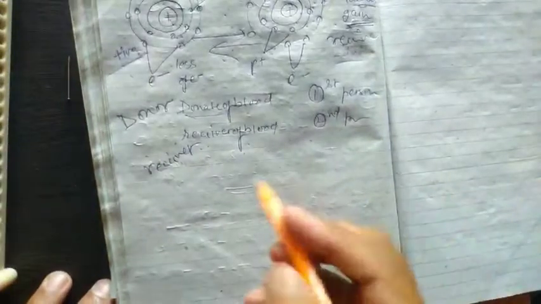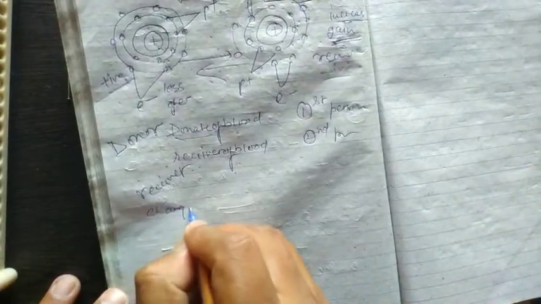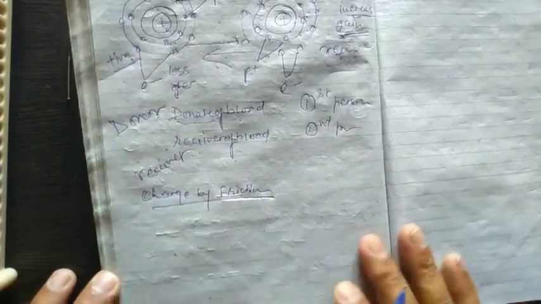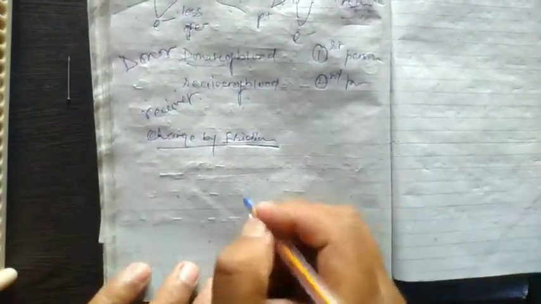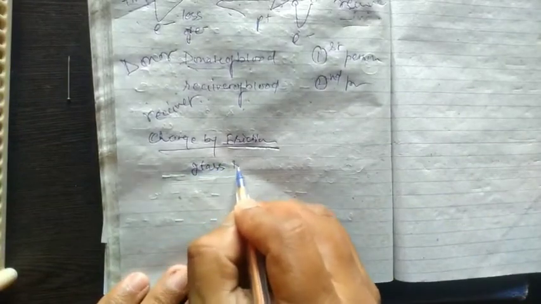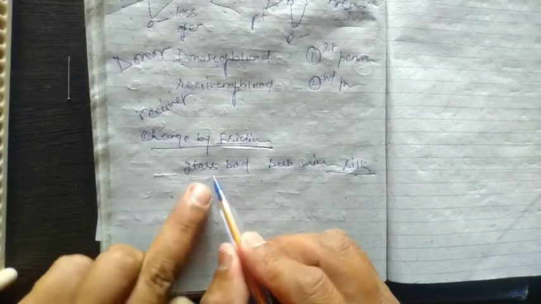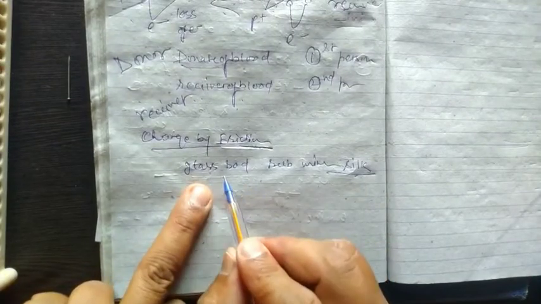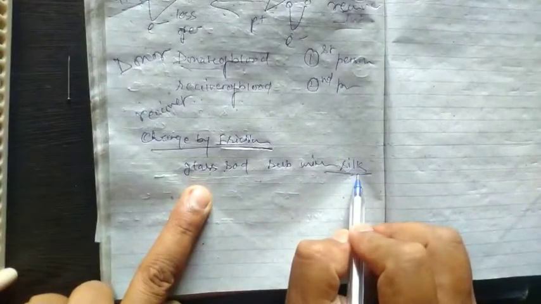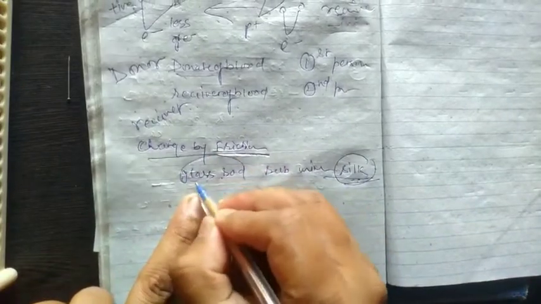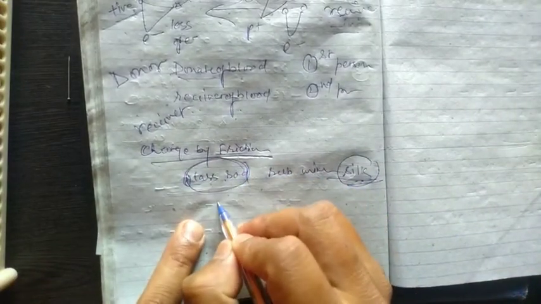Now, charge by friction. As you know, when a glass rod is rubbed with silk, some electrons transfer from the glass rod to the silk. The silk is the receiver of electrons, and the glass rod is the donor of electrons.